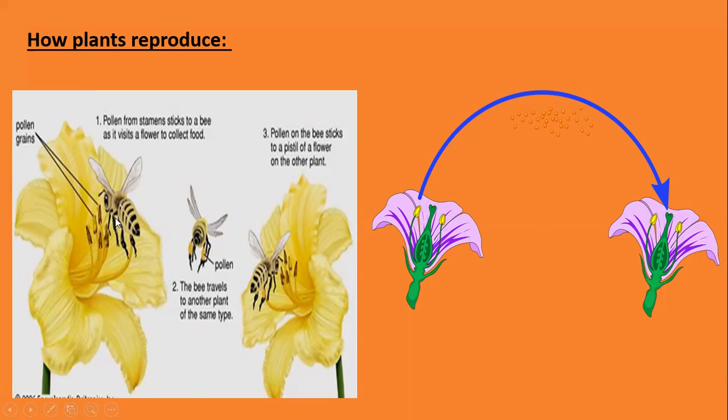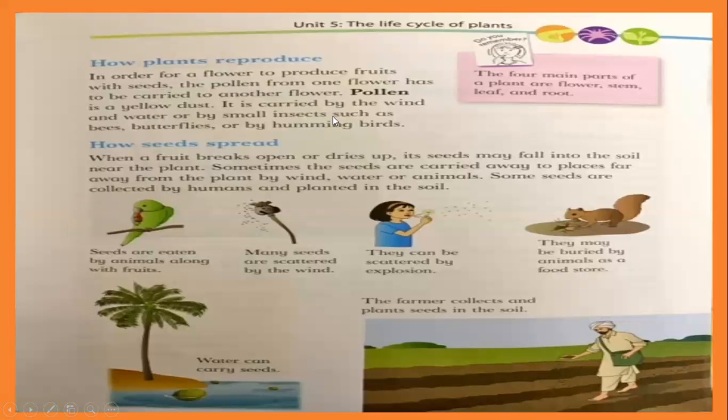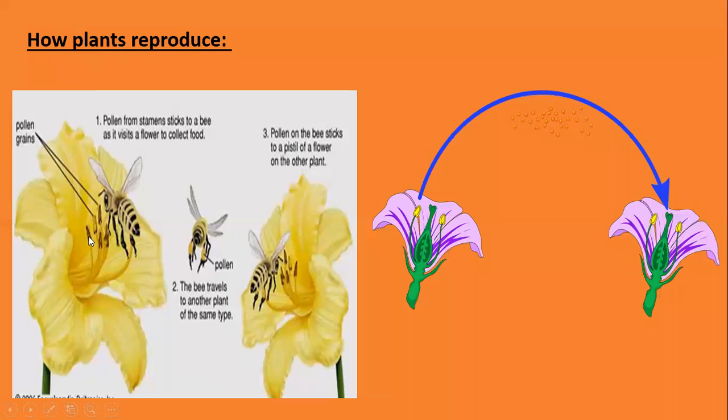Then they say that sometimes it is carried by the wind, water, or by small insects, because they are very lightweight. Sometimes when the wind is blowing heavily, they start moving from one flower to another flower like this.